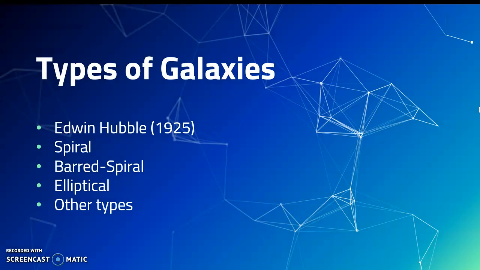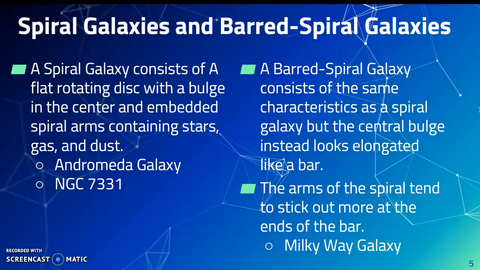Now I'm going to be talking about types of galaxies. So in 1925, Edwin Hubble set up a system to classify the galaxies, and we still use a modified form of his classification today. I'll be going over spiral galaxies, barred spiral galaxies, elliptical galaxies, and then a few other galaxies that aren't as common as the other ones I mentioned. So first I'm going to talk about spiral galaxies.